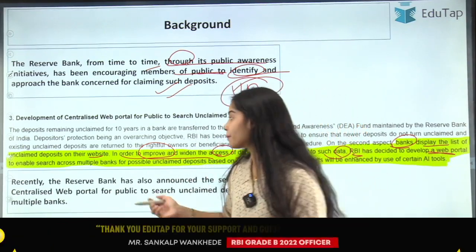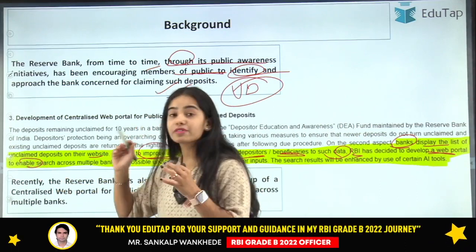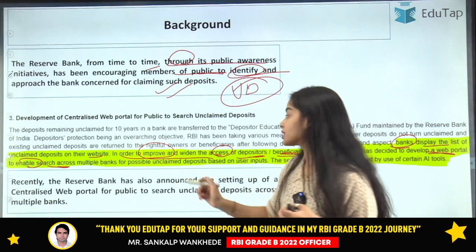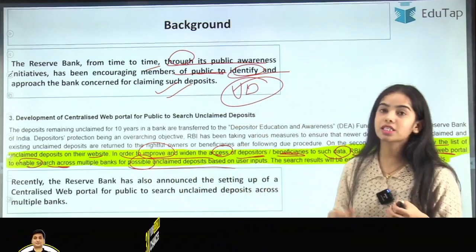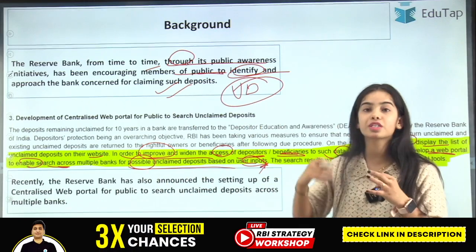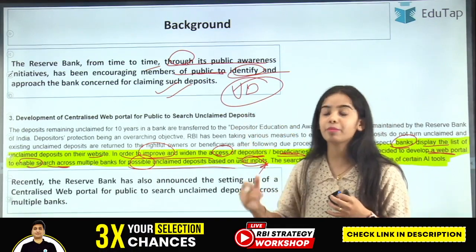This web portal will enable search across multiple banks for possible unclaimed deposits based on user inputs.